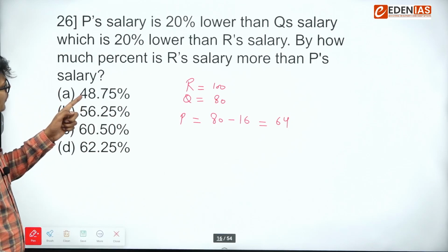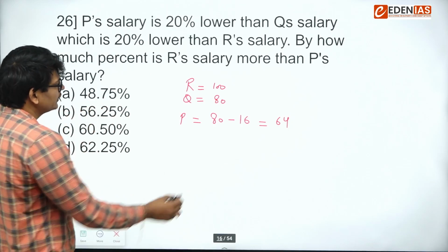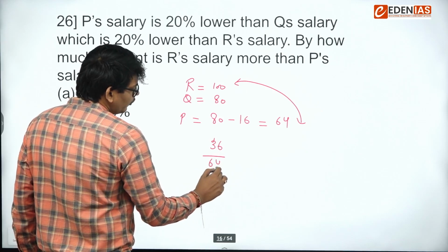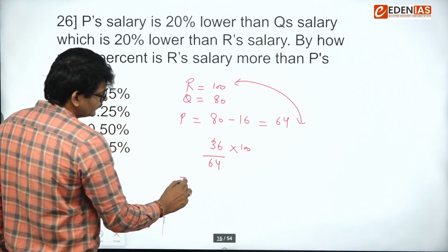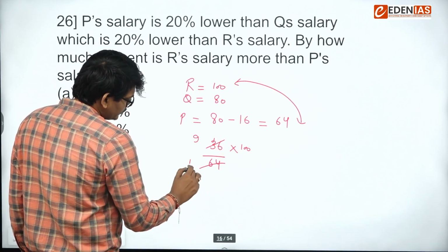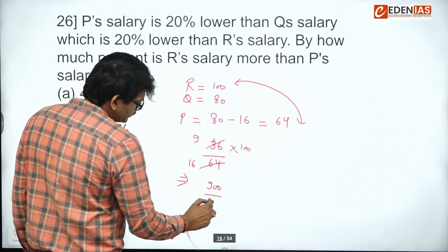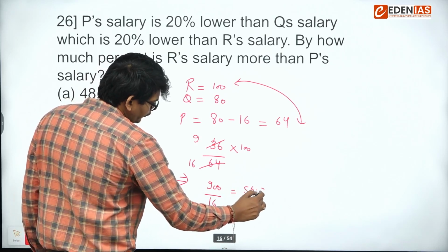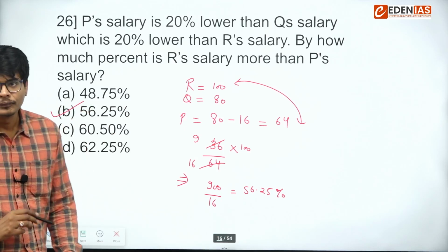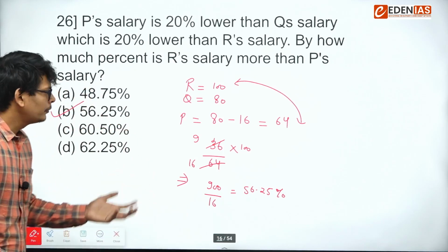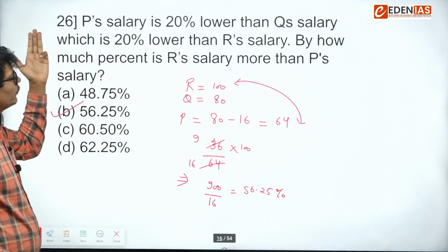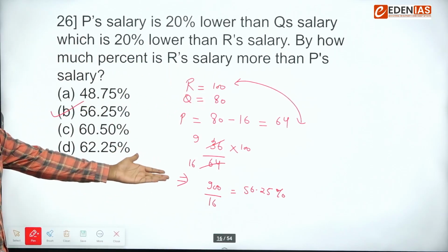Now, by what percentage is R's salary more than P's? You can see R's salary is 36 more with respect to 64, into 100. Let's simplify it. 4 cancels out, 900 by 16, that is 56.25. Option B. A direct question on percentage. You just assume the value of R, find the value of Q, then the value of P, then apply the percentage change formula.